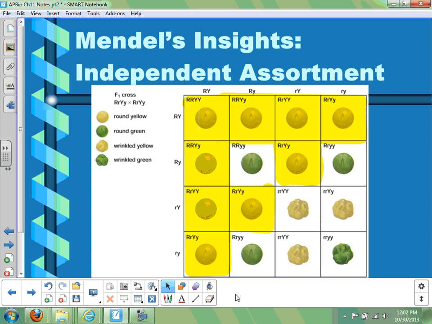Now, this gives us a pretty complex square here, and if you notice in our Punnett square, it's not 2 rows by 2 columns, it's 4 rows by 4 columns. Every time you add one more trait, it doubles both the width and the height of the Punnett square. So if we try to do 3 traits, you'd have 8 boxes by 8 boxes. 4 traits would be 16 boxes by 16 boxes.